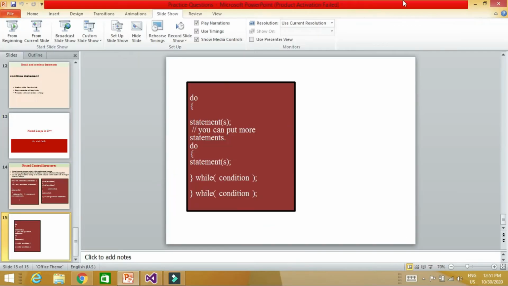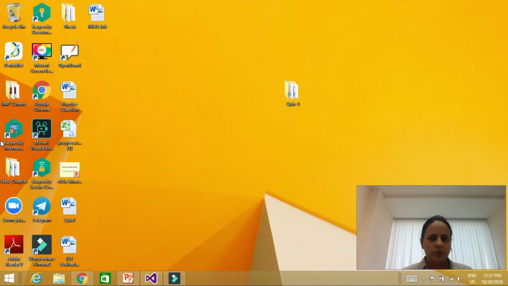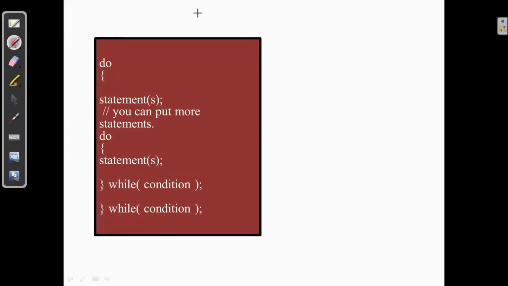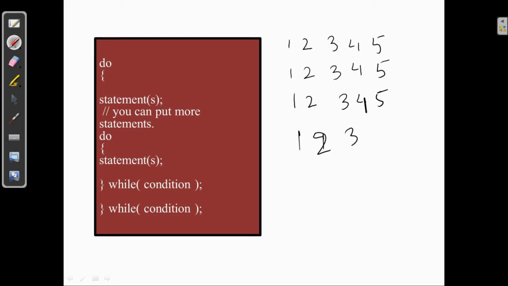So now the question is, why do we need these nested loops? For example, let's say we have our data like this. Let's say I want to display 1 2 3 4 5, again 1 2 3 4 5, again 1 2 3 4 5, again 1 2 3 4 and 5.